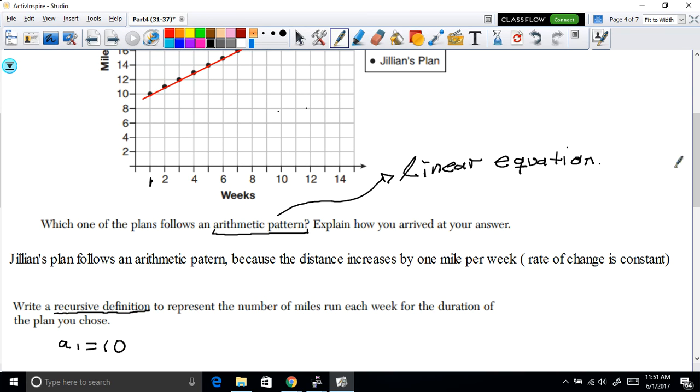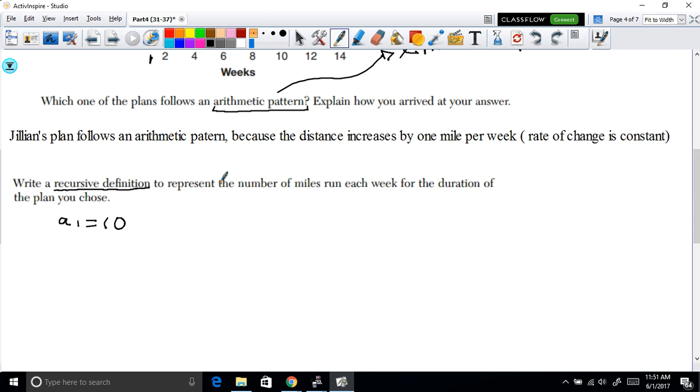After knowing that, we also have to write the recursive definition, which is pretty much the next term in the sequence. The next term in the sequence is equal to the previous one, which is a_n, plus the common difference, which you can think about as a difference.